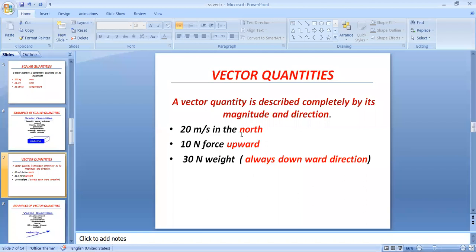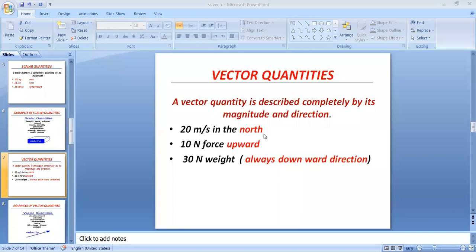20 meter per second in the north. Is it speed or a velocity? Where is Nuzef? Ifra. 20 meter per second in the north. Is it speed or velocity? Velocity. Velocity, why? Speak loudly, please.